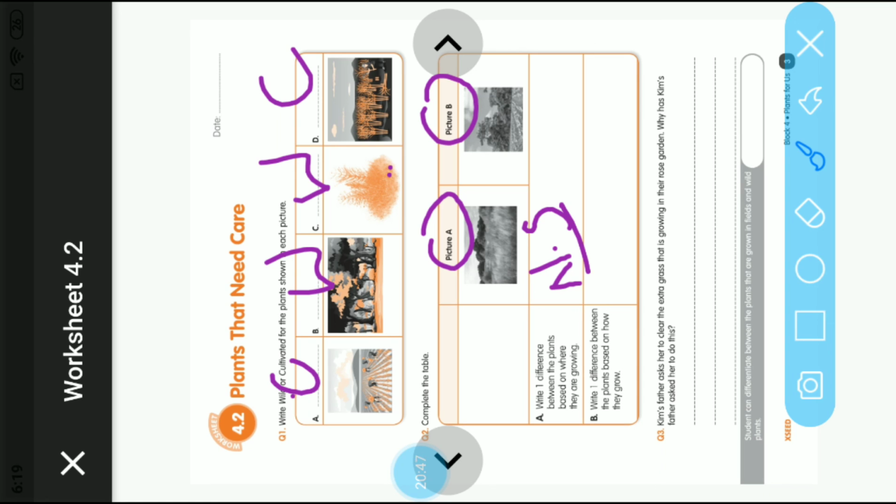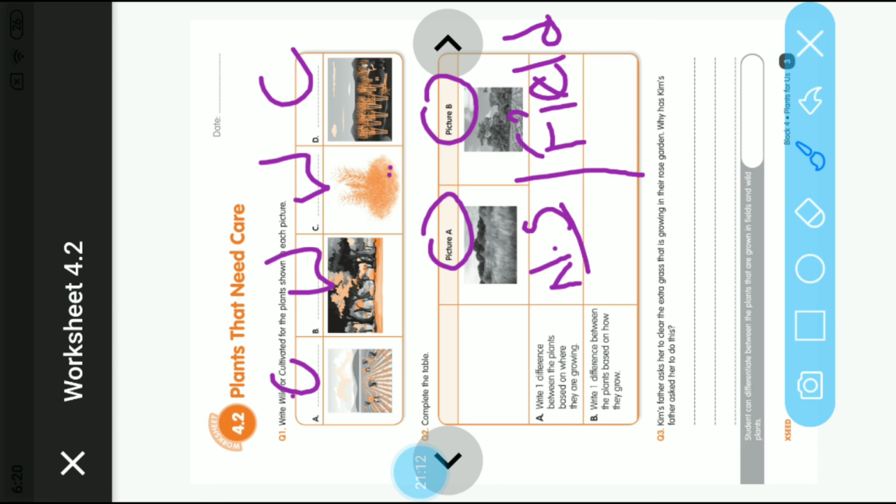The picture B plants are grown in a systematic manner in areas that are called fields.